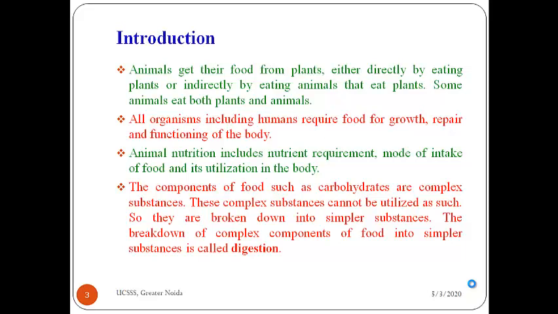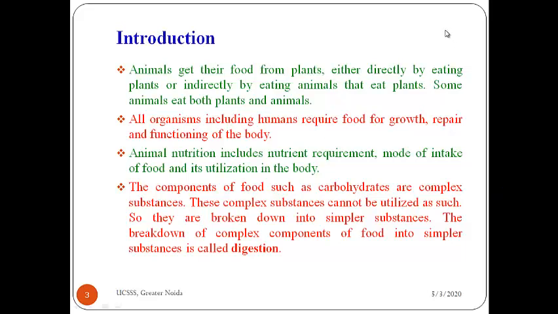Our next chapter in class 6 was Components of Food. Okay, so we have studied the different components of food, that is carbohydrates, proteins, fats, vitamins and minerals, and we have studied the importance of each one of these components of food. Also you have studied about different types of animals on the basis of their feeding habits. Okay, on the basis of the food habits actually.